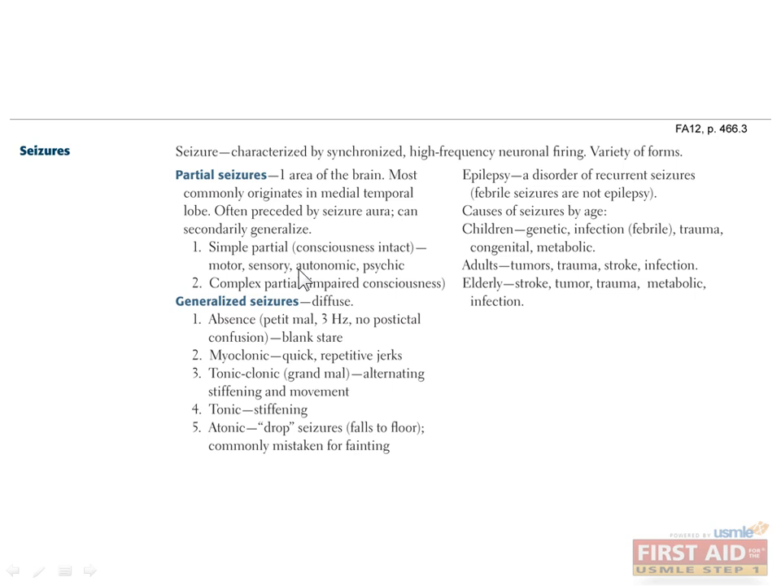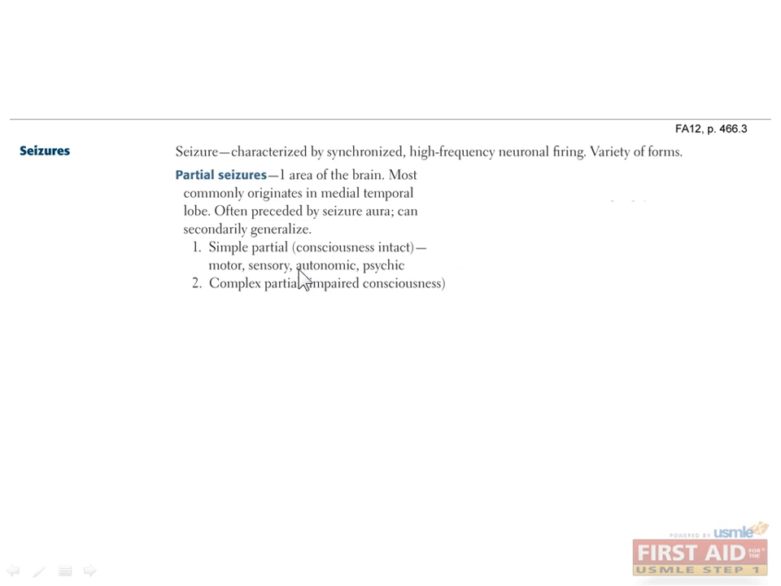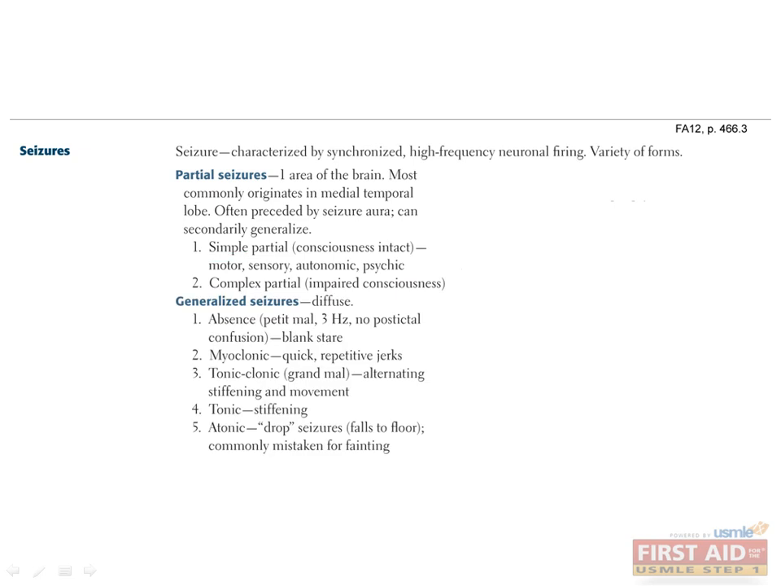Seizures are organized into partial and generalized. Partial means that the seizure affects one area of the brain, and generalized means that it affects multiple areas. Partial seizures are further split into simple and complex. Simple partial means that consciousness is maintained. Complex partial means that the patient loses consciousness.